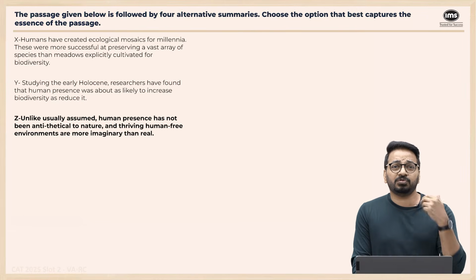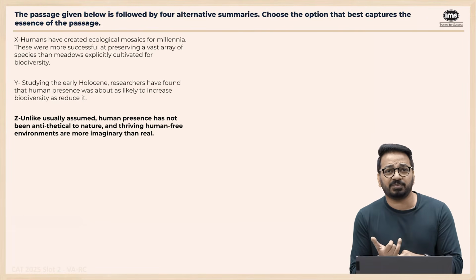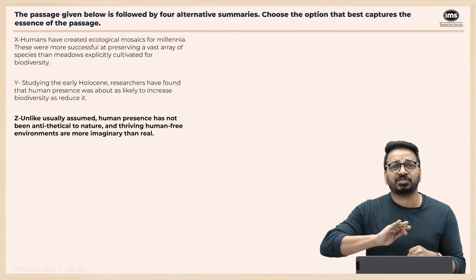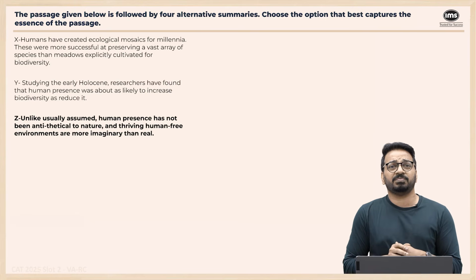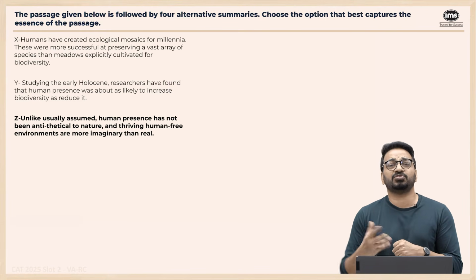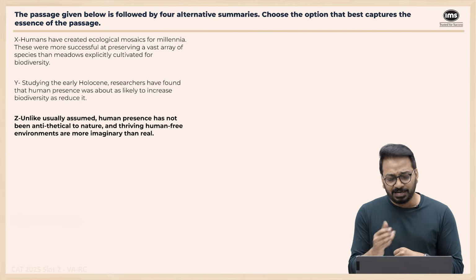Now, when we go to the options, we know that this part is an assumption. Contrary to popular belief, human actions have not been antithetical to nature, right? And this whole thing of an imaginary, rosy world without humans and environment, that is all false. So that is all imaginary, right? So now let's look at the options.